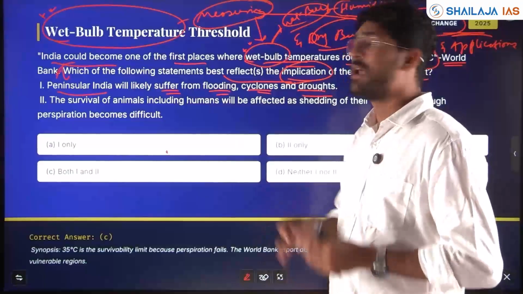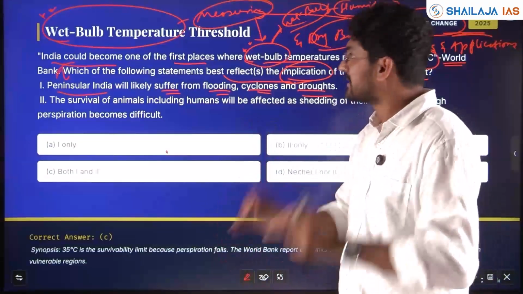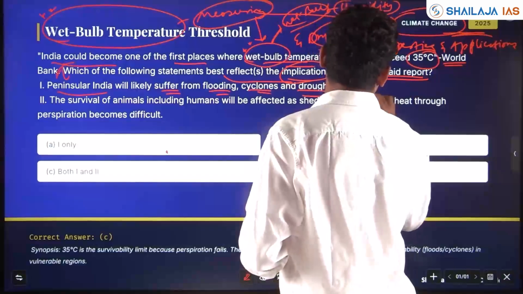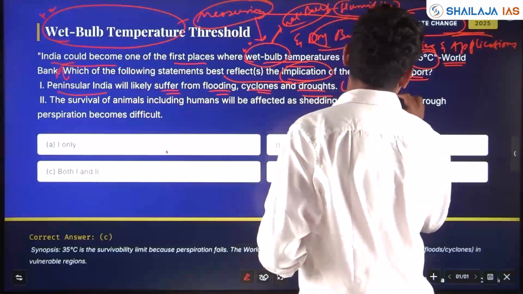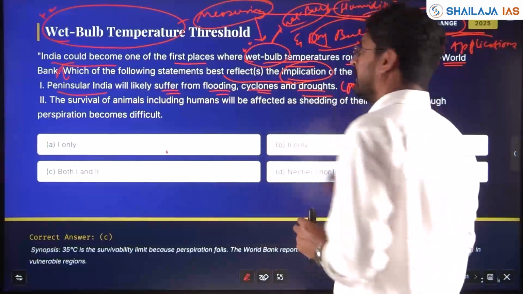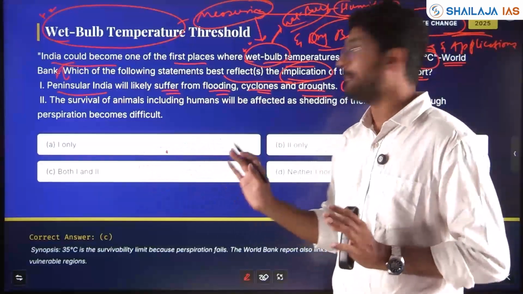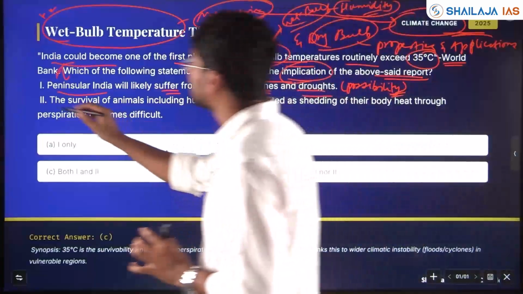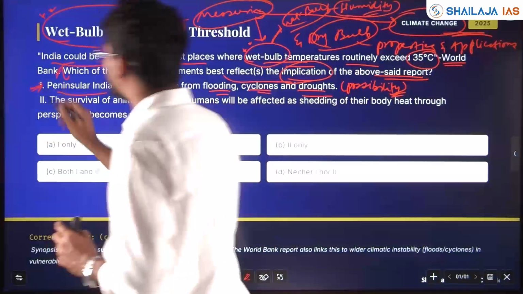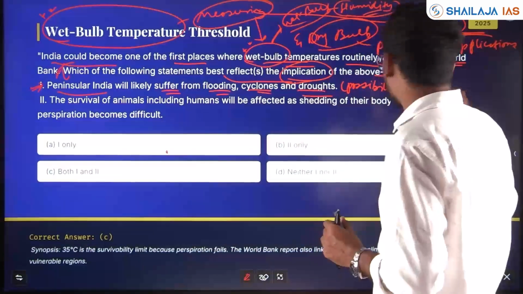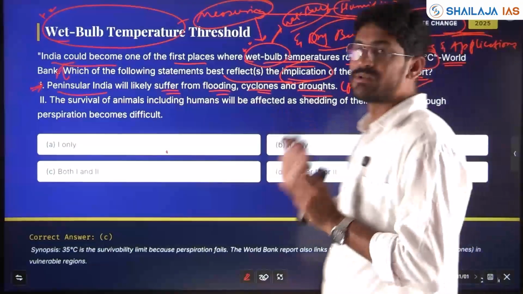Not that it must or should, but will likely suffer. A possibility. In UPSC the option can be B or both A and B, but with the last 5-6 years' trend, whenever a possibility is asked in UPSC, yes, it is possible. I am going with the possible.